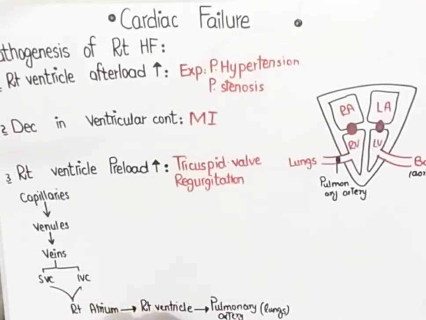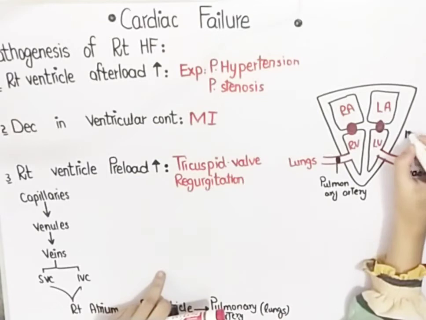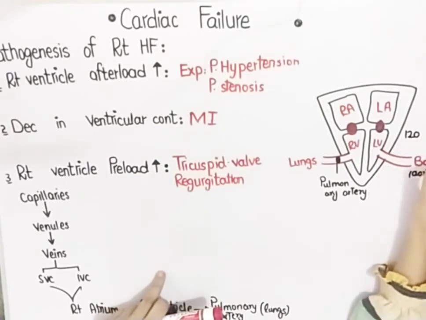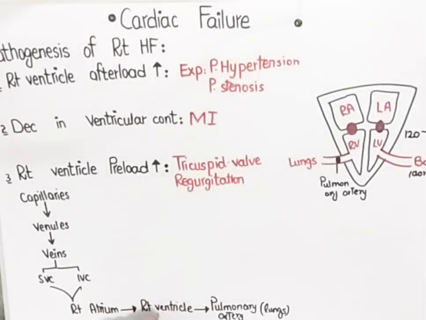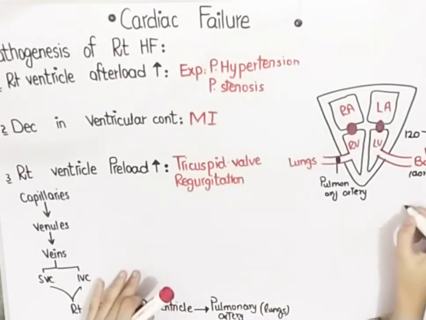You know that the pressure in the left ventricle is 120 mm of mercury, while the pressure in the body is 80 mm of mercury. So it is easy for the blood to go from high pressure to low pressure. But what if a body is in a state of hypertension? What if the blood pressure of the body in the aorta is already 140? Then it is harder for the ventricle to pump blood into the body. So the blood will not be pumped into the body and the cardiac output will decrease, and that will ultimately cause cardiac failure. Okay, and second thing, in hypertension, what happens and why is there hypertension? There is hypertension because there is constriction of arterioles.